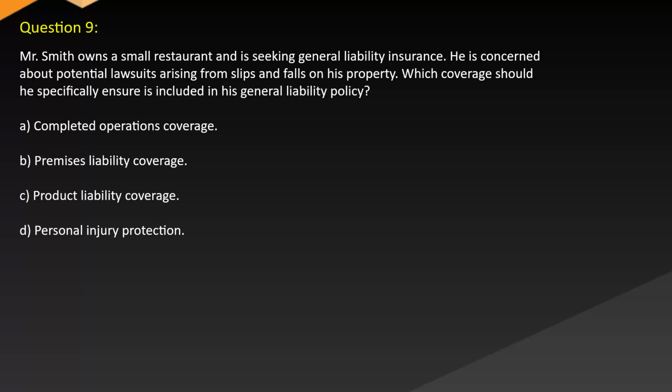Question 9. Mr. Smith owns a small restaurant and is seeking general liability insurance. He is concerned about potential lawsuits arising from slips and falls on his property. Which coverage should he specifically ensure is included in his general liability policy? A. Completed operations coverage. B. Premises liability coverage. C. Product liability coverage. D. Personal injury protection.